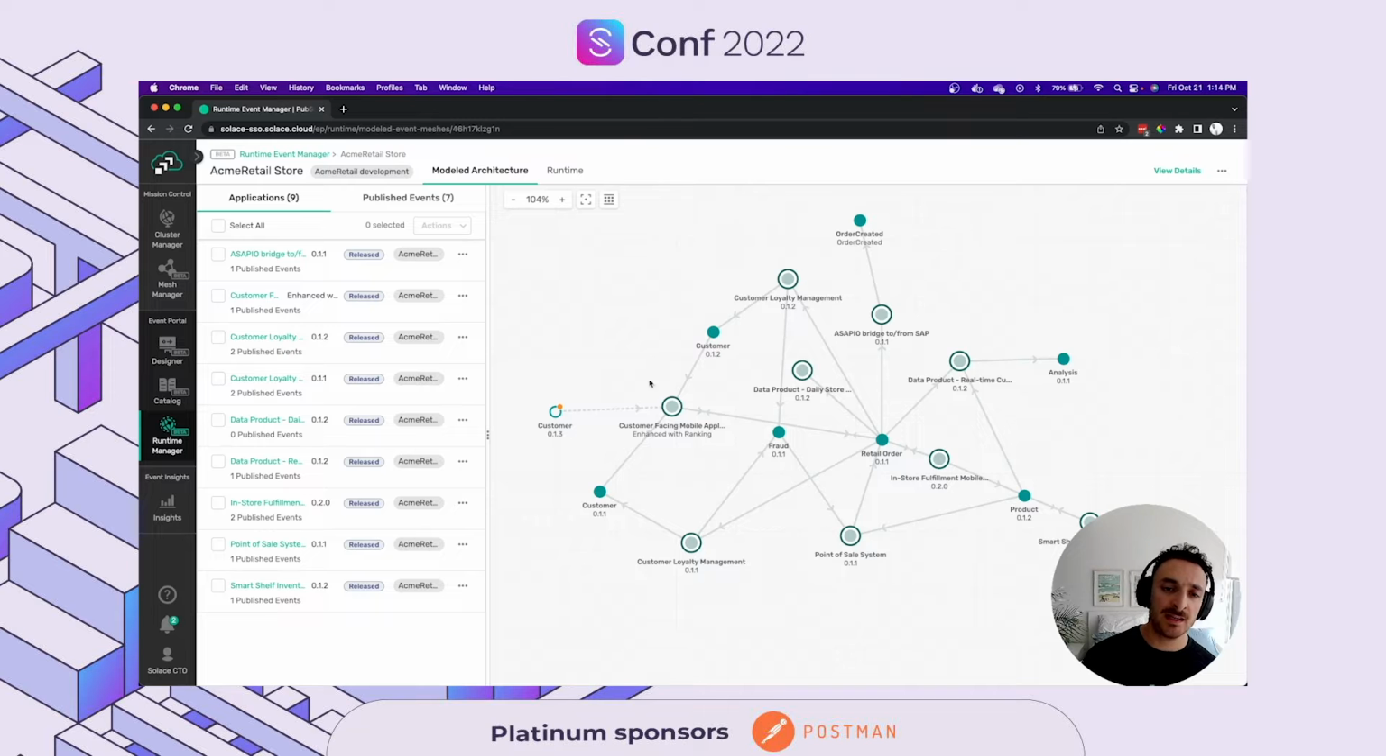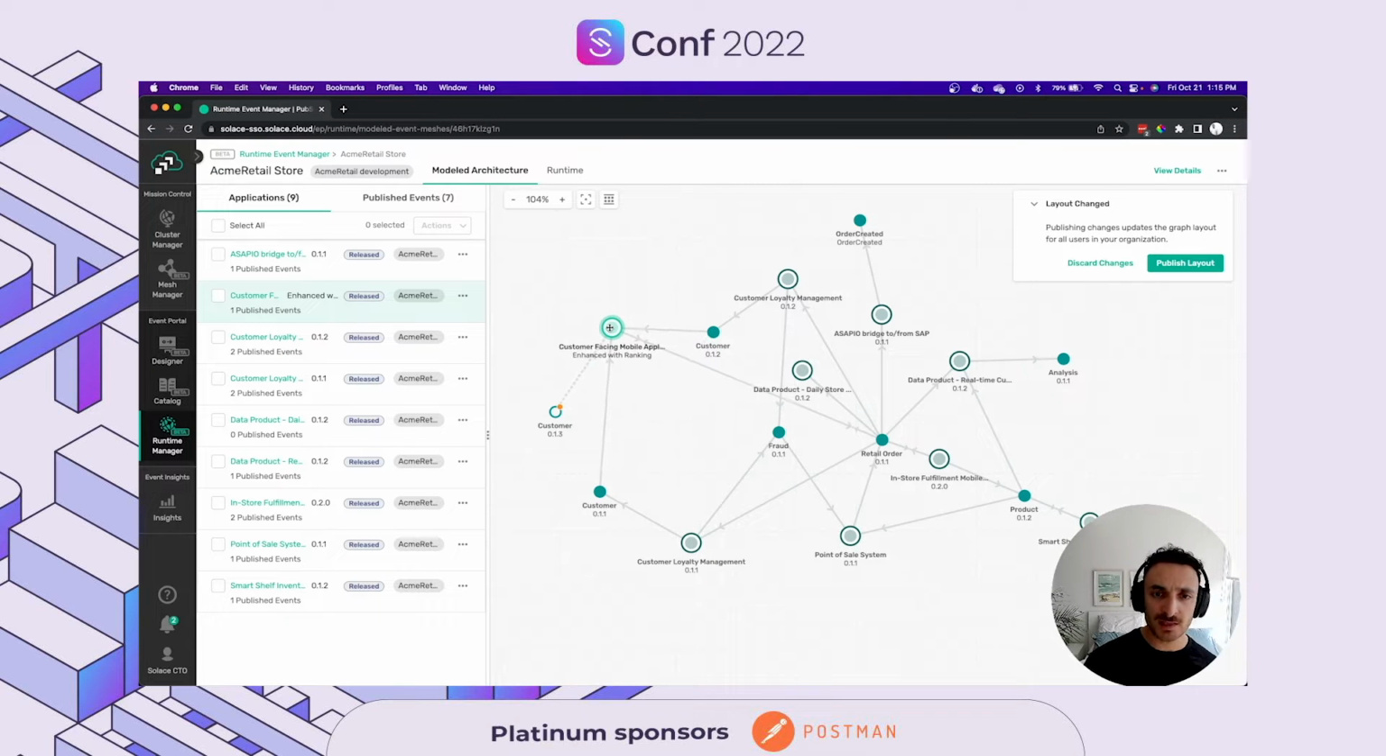So you can see here the customer-facing mobile application or the daily store events. There is a retail order event that is connecting the different applications that are involved in here. So this is a high-level overview on what Event Portal is all about, and we're going to delve more into what are the things that we can extract from the Event Portal to help us with the different other pieces of our event-driven architecture.